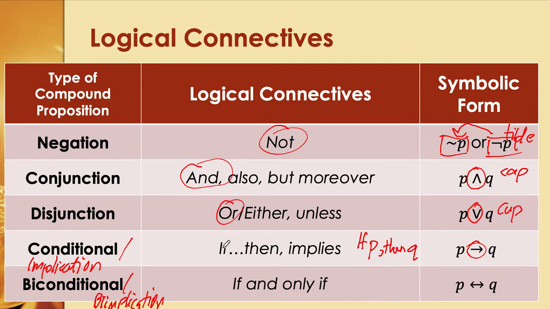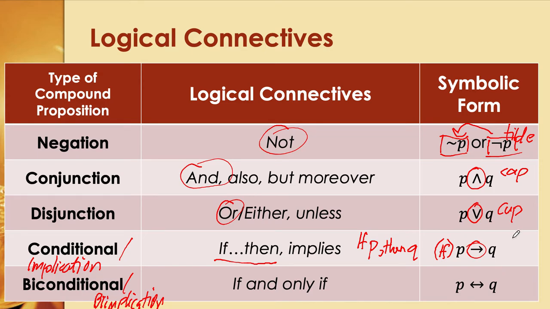Imagine that there's an imaginary "if" before the P. If P then Q. Or maybe you can use the word implies to make it better: P implies Q. It's just fine if we read it like that.